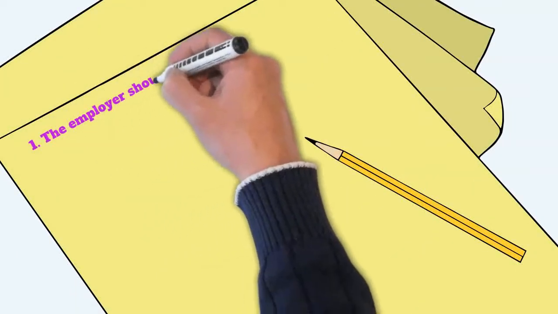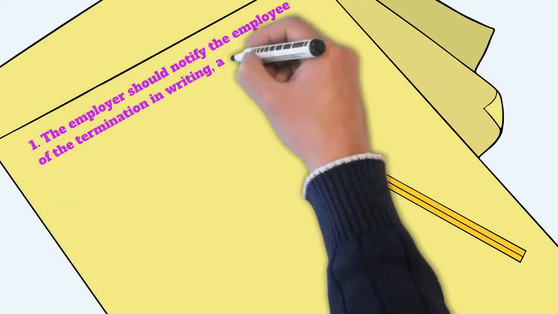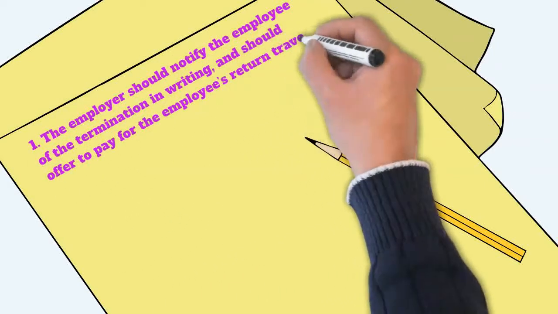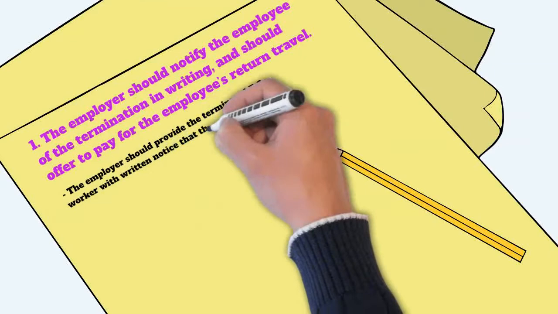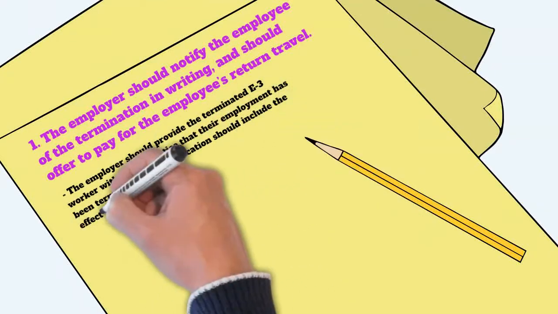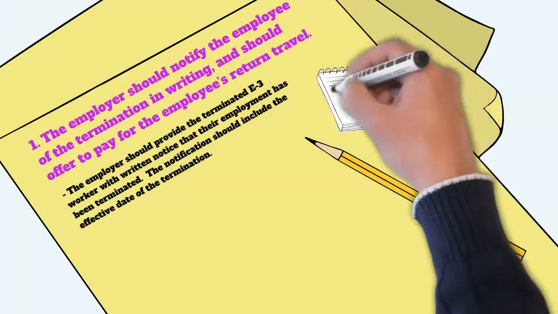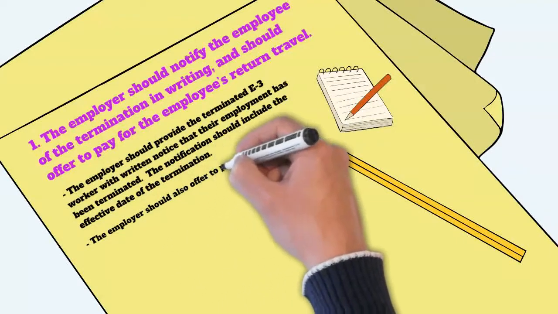1. The employer should notify the employee of the termination in writing, and should offer to pay for the employee's return travel. The employer should provide the terminated E-3 worker with written notice that their employment has been terminated. The notification should include the effective date of the termination.